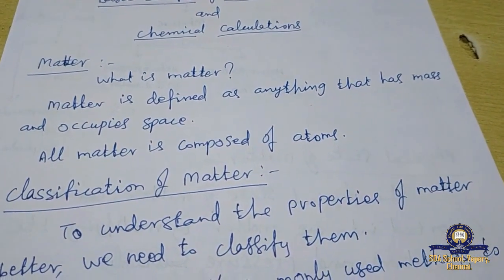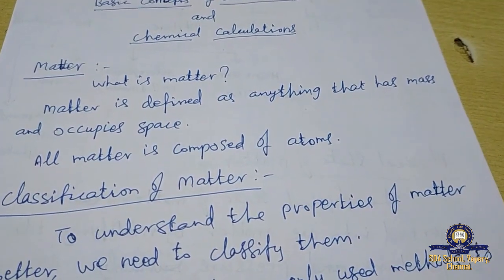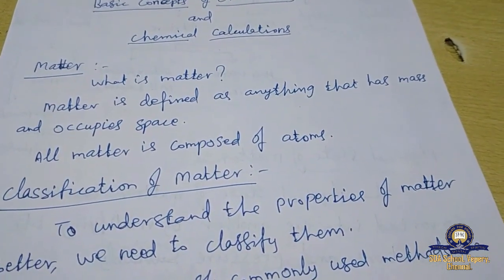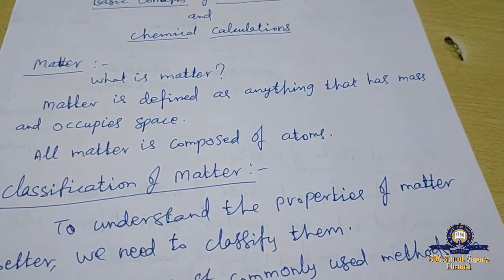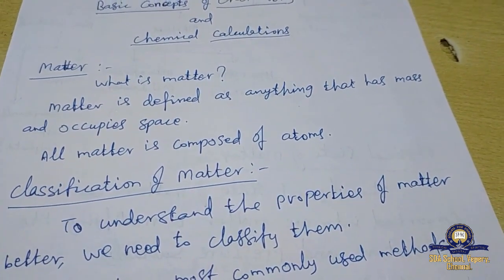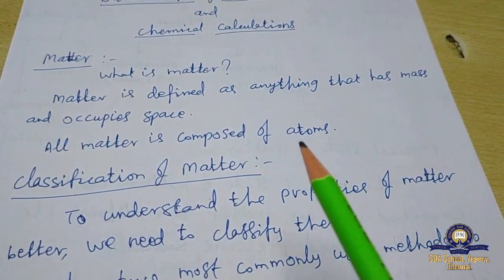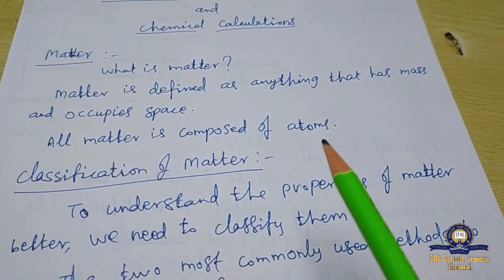Able to follow me? Then we can define it as matter. All matter is composed of atoms.